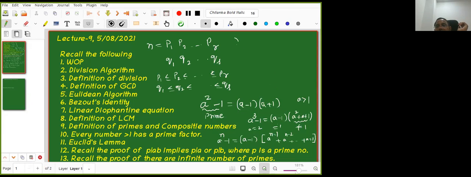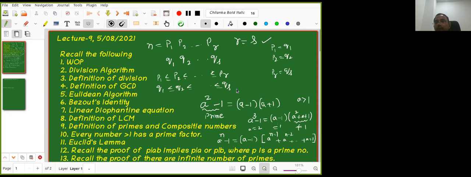For that, first I want to claim that R is equal to S. Later I want to show that P1 is equal to Q1, P2 is equal to Q2, and so on up to PR equal to QS. I will try to prove all these things in one step, one shot, both R equal to S as well as all of these. So how do I prove it? Now it is a lecture method without asking questions. I am proving it now.